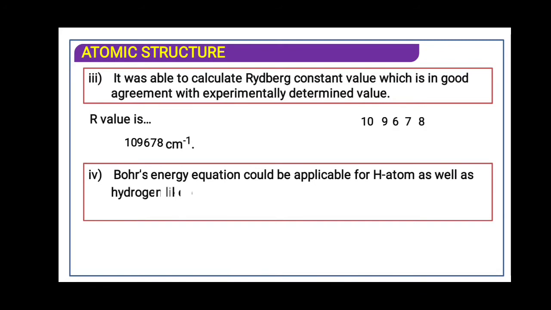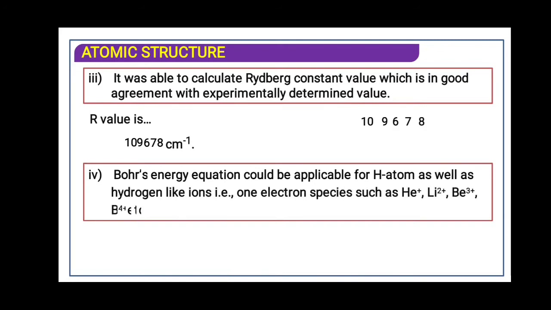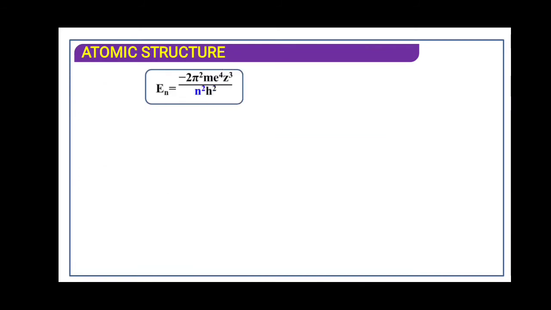The Bohr's energy equation is applicable for hydrogen atom as well as hydrogen-like species with one electron in the outermost orbit. The formula for the energy of electron in the Bohr's orbit is given by minus 2 pi square m e raised to 4 z square upon n square h square. n is the orbit number, h is the Planck constant, m is the mass of electron, e is the charge on electron, z is the atomic number of element. En is the energy of the nth orbit.